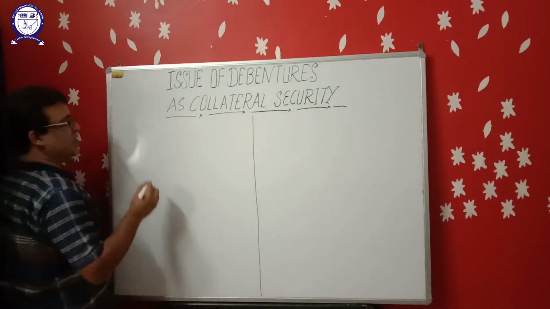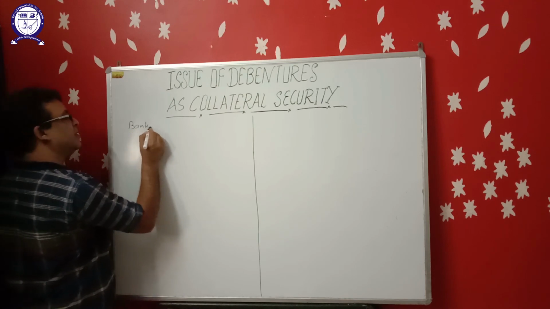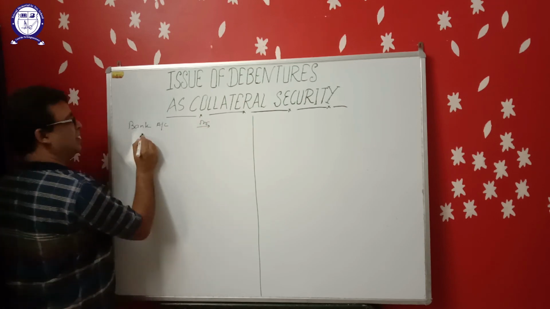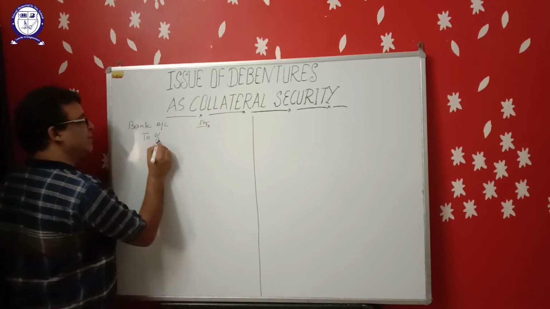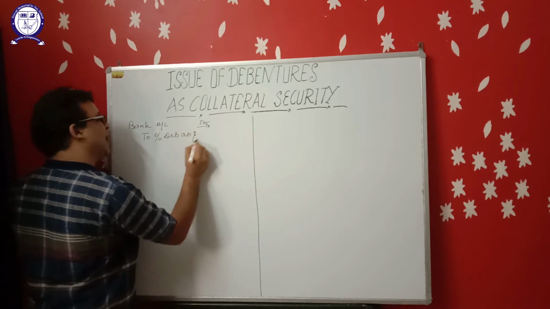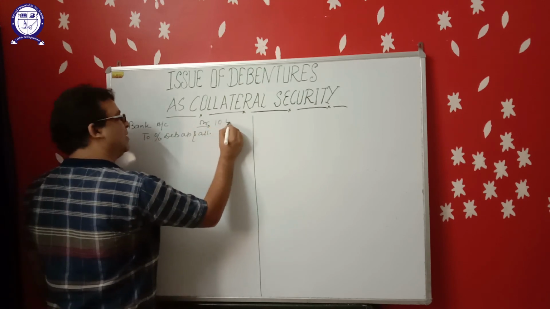What will be the journal entries first of all? When the company is issuing debentures to the public, the journal entry will be bank account debit to debenture application and allotment, amount 10 lakh.